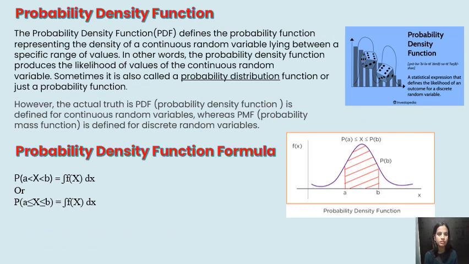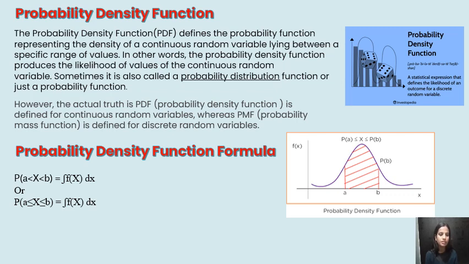Probability density function. The probability density function defines the probability function representing the density of a continuous random variable lying between a specific range of values. In other words, the probability density function produces the likelihood of values of a continuous random variable. Sometimes it is also called a probability distribution function or just a probability function. However, the actual truth is probability density function is defined for continuous random variables whereas probability mass function is defined for discrete random variables.